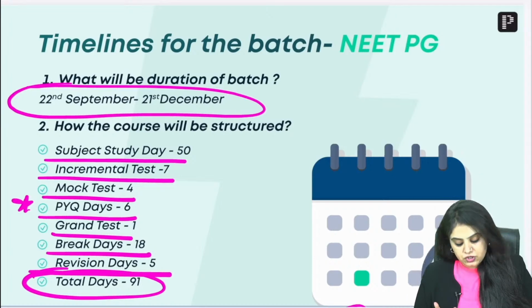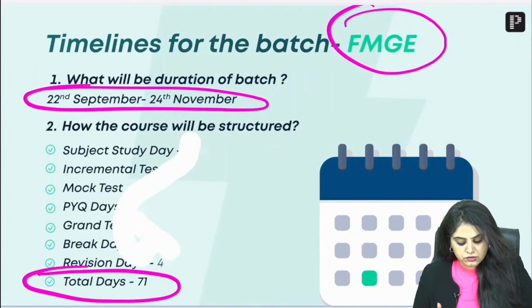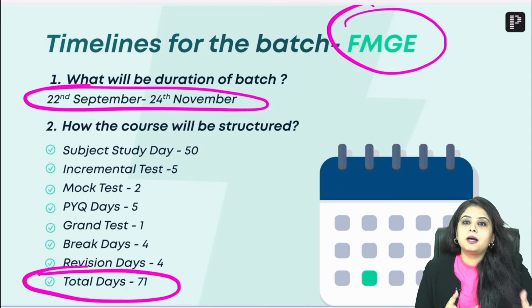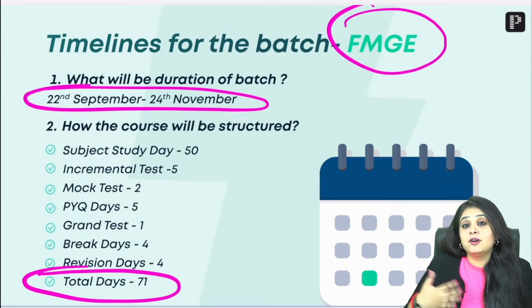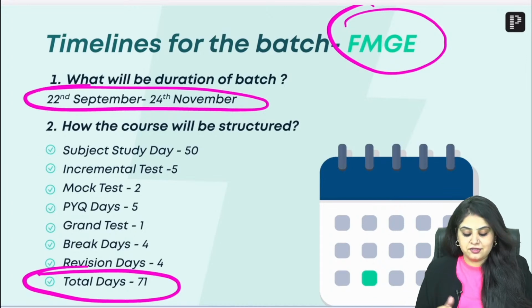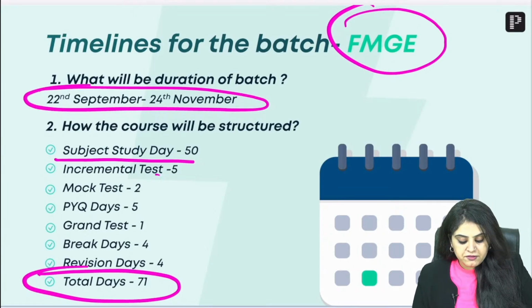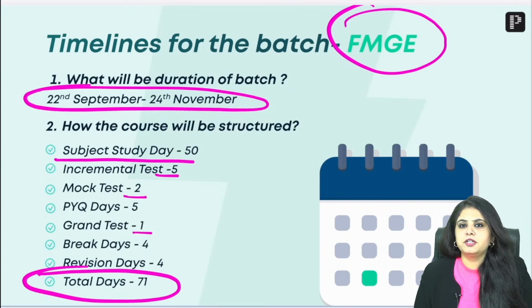This is for NEET PG, whereas for FMG students, we have a similar plan, but thoda chota kar diya, because you guys have an exam coming up. So you need to quicken up the process. You can't study for 10 hours a day. You have to study even more, 12 to 14 hours a day. So for you guys, the subject study plan is 50 days, but we've kept a lesser number of days when it comes to tests: 5 days for incremental, 2 days for mock, 1 for GT.